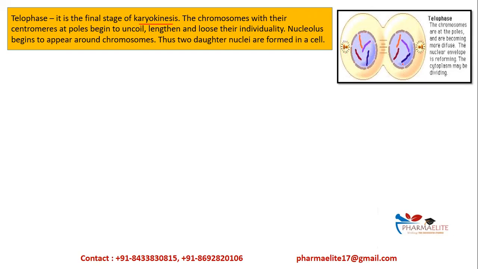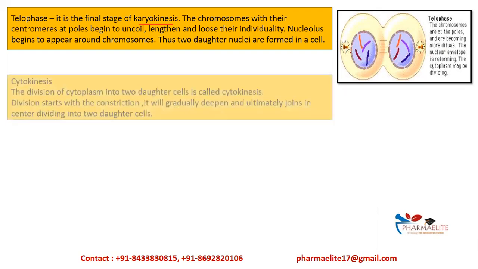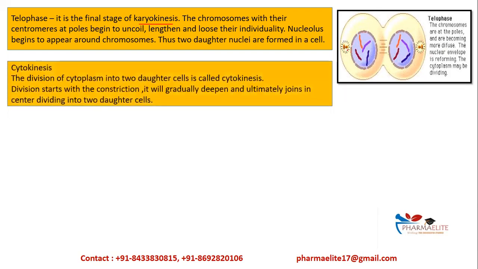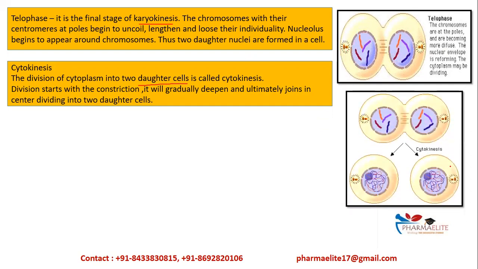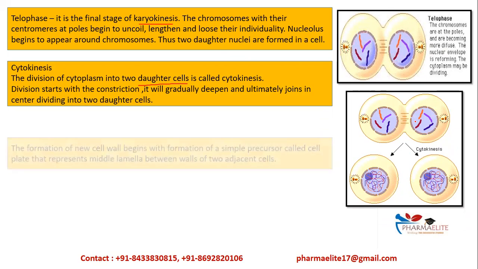Now the nucleolus begins to reappear around the chromosomes. And we see two daughter nuclei are formed inside this one cell. This is one nucleus. This is one nucleus. So there are two daughter nuclei which are formed. And also the cytoplasm may be dividing. So cytokinesis occurs, that is division of cytoplasm into two daughter cells. Here two nuclei are formed, then in cytokinesis we see two daughter cells are formed. So this is towards the end phase.